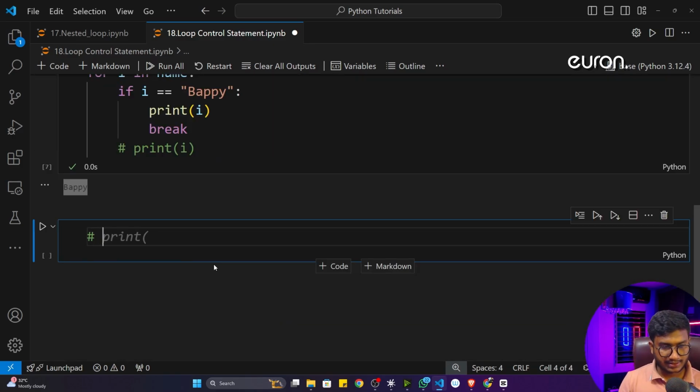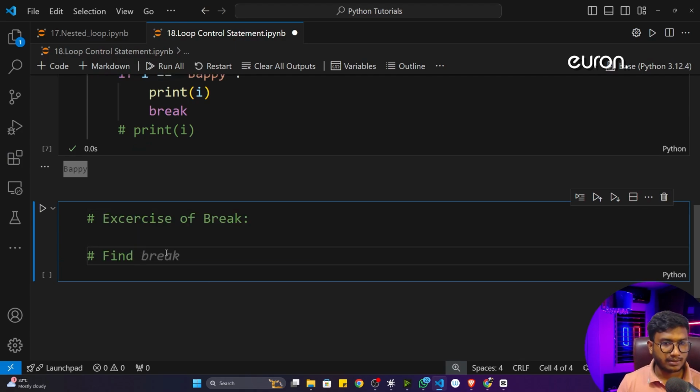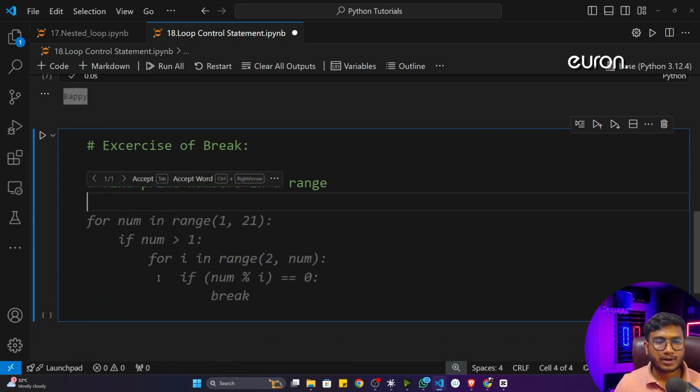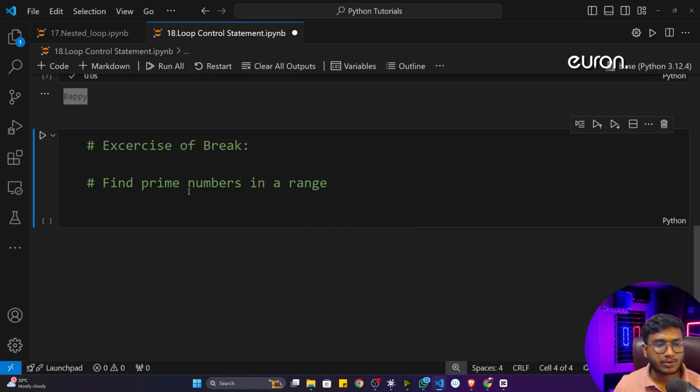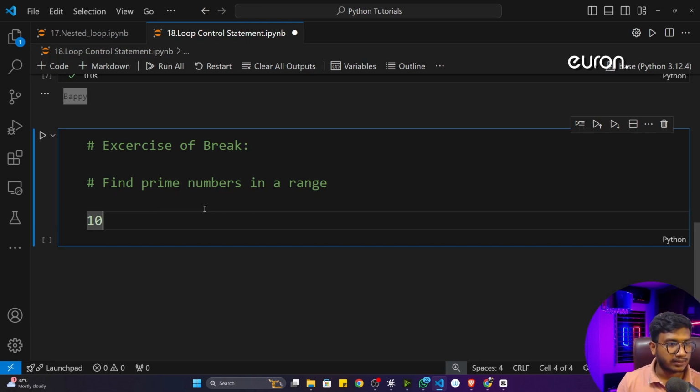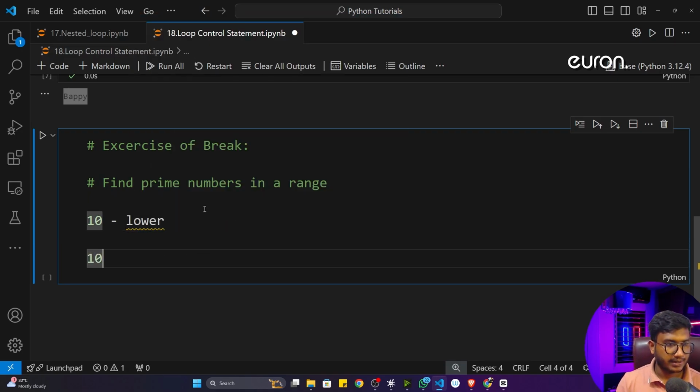Let me show you another example, another exercise of this particular break. Find prime numbers in a range. So this is the program we'll be writing. Here what we have to do, see, the user will give two inputs, let's say the lower range and upper range. Let's say the user has given 10, this is the lower range. The upper range is, let's say, 100. This is the upper range.